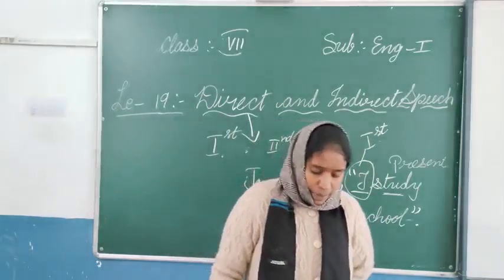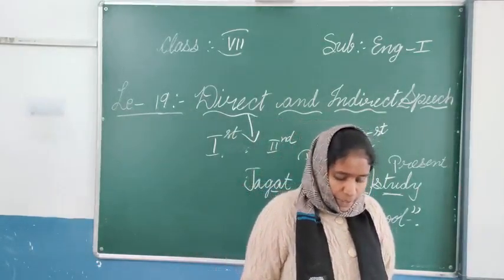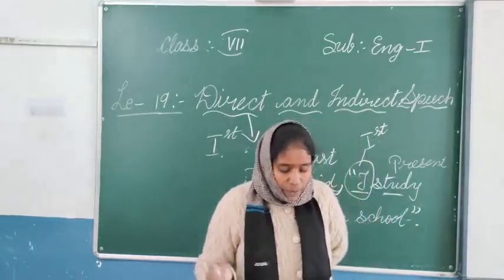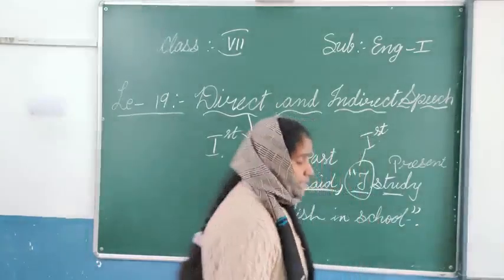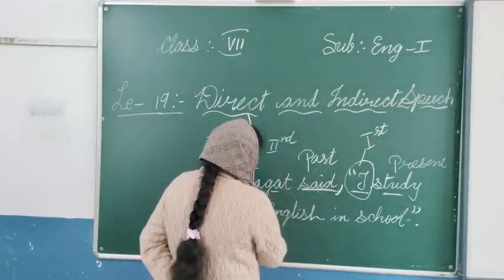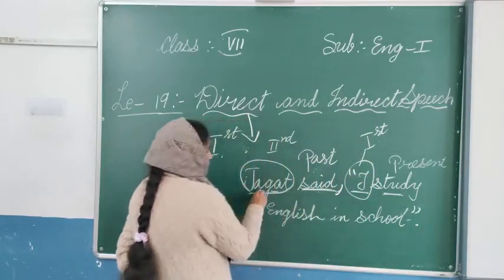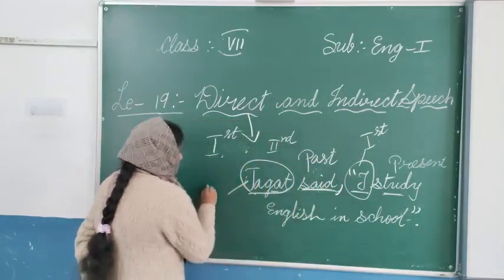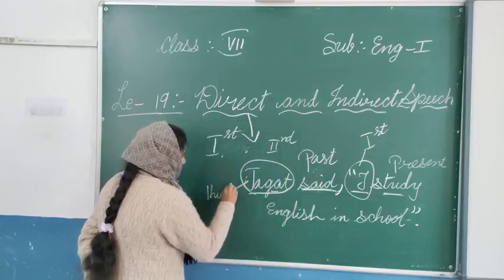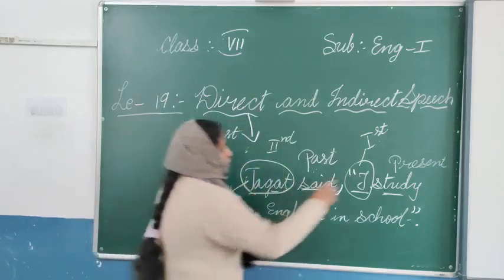In the above example, the pronoun is in the first person singular "I", while the speaker is in the third person singular. So here this is the third person, and this is the first person.